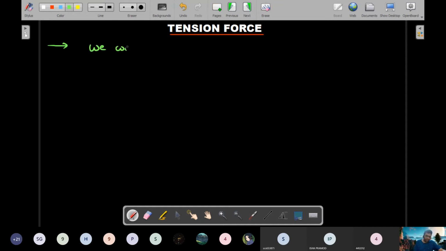We will see, or observe is a better word, tension in 4 scenarios. Usually in our syllabus, there will be 4 scenarios in which we look at a free body diagram and we know that the tension force has to be put up on that FBD. So we'll do it one by one. The first type happens in ideal string.